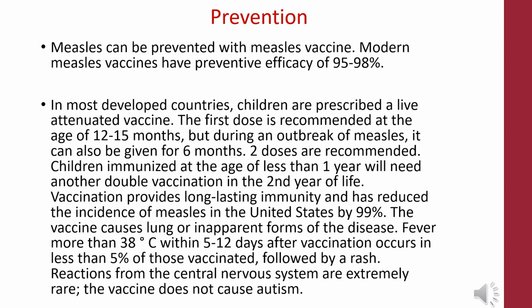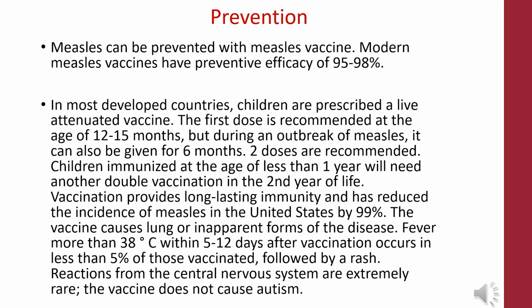About prevention. Measles can be prevented with measles vaccine. Modern measles vaccine has a preventive efficacy of 95 to 98%. In most developed countries, children are prescribed a live attenuated vaccine. The first dose is recommended at the age of 12 to 15 months, but during an outbreak of measles, it can also be given at 6 months.